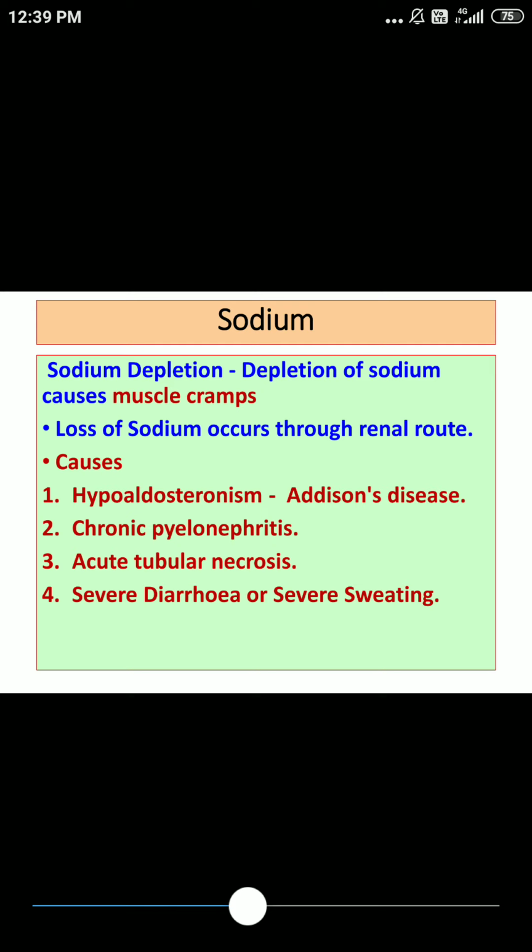Just to repeat the common things: depletion or loss of sodium. Common causes are severe diarrhea, severe sweating, or even burn cases. And clinically, the patient may develop muscle cramps, or there can be hypotension.